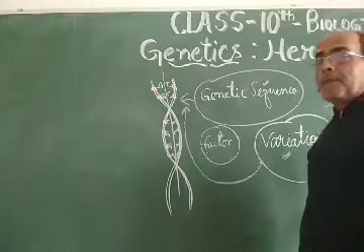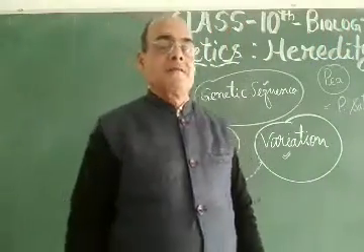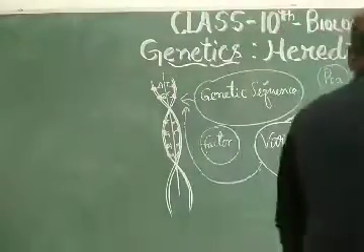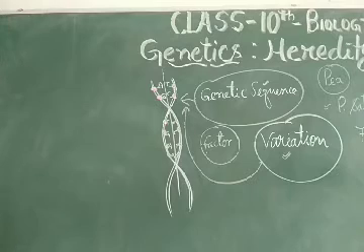Mendel selected the pea plant because of the different characters that he found in it. He observed 7 characters, 7 traits, on which he did the experiment.